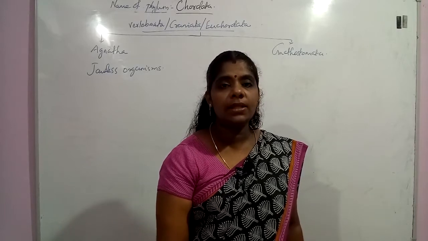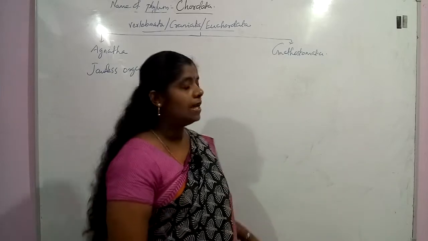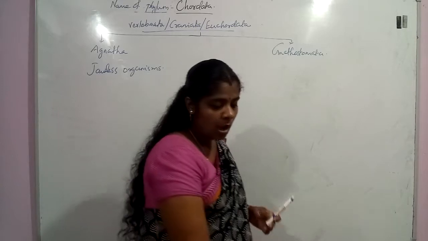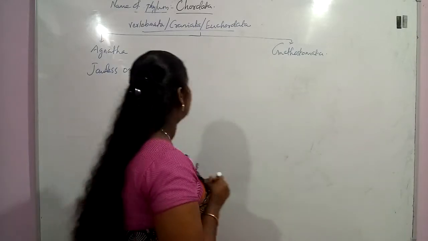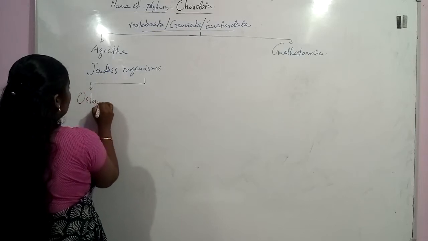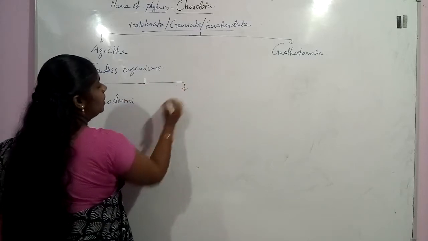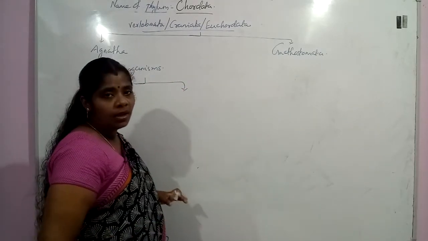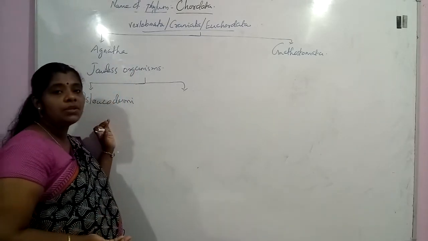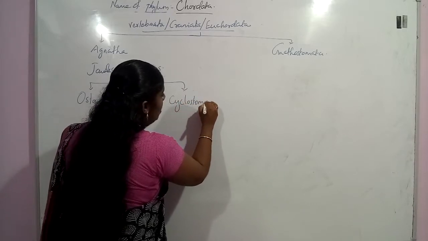Now if we see the classes of this group, this Agnatha, again it has been classified into two different groups, that is the Ostracodermi and Cyclostomata. നമുക്ക് Cyclostomata മാത്രമേ NCERT ഉള്ളൂ. പക്ഷെ ഞാനിവിടെ Ostracodermiയും കൂടെ പറയുന്നുണ്ട് ബിക്കോസ് Ostracodermi എന്ന് പറഞ്ഞ എന്തെങ്കിലും ഒരു ടേം വന്നാൽ നിങ്ങൾക്ക് അത് അറിയില്ല എന്ന് വരരുത്. അതുകൊണ്ട് മാത്രം പറയുന്നു, ഒരുപാട് കാര്യങ്ങളൊന്നും നമ്മൾ അതേപറ്റി പഠിക്കുന്നില്ല ബിക്കോസ് these organisms, they are extinct group of organisms. Okay, so Ostracodermi and Cyclostomata.